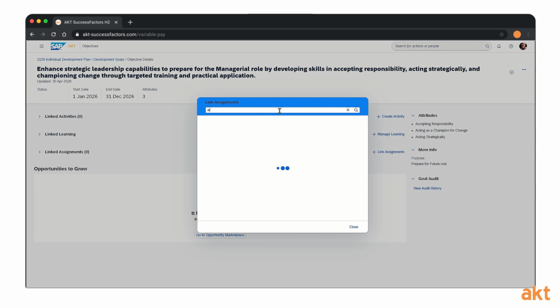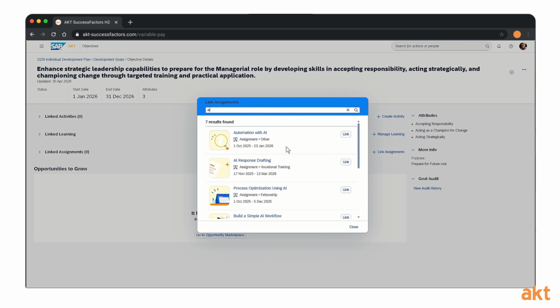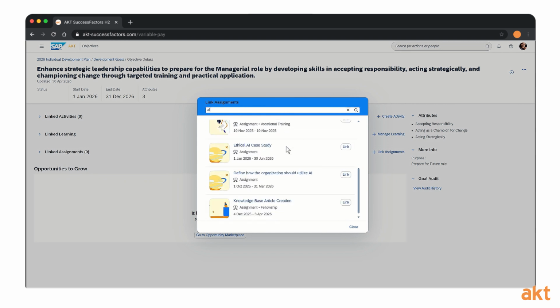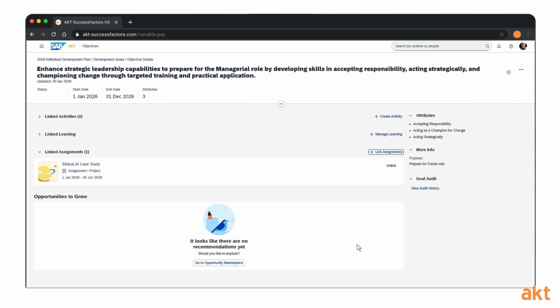What does that mean in practice? Employees can search across all available assignments in the opportunity marketplace and instantly link the ones that matter most to their goals. They can do all of this without leaving the goal page. It's fast, seamless, and keeps everything connected.